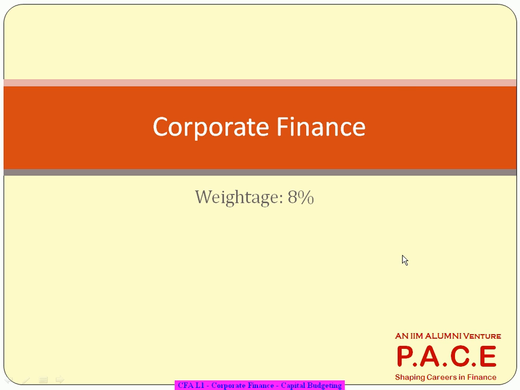We'll move on to our next subject, which is another 8% weightage subject from an exam standpoint. This has 6 chapters overall, and all 6 of them are dealing with the internal finance function of a company, a finance department of a company. Corporate finance majorly deals with the internal finance function, right? Not the investments world, the internal finance function of a company, where a couple of major activities we can visualize as